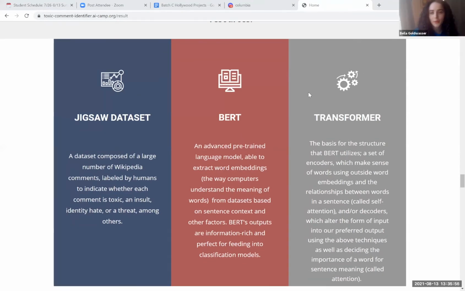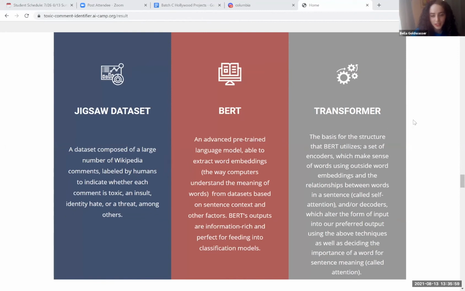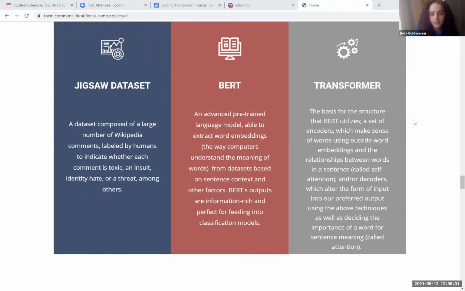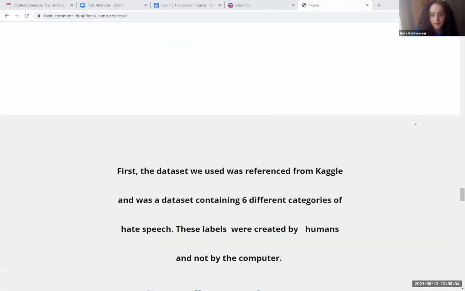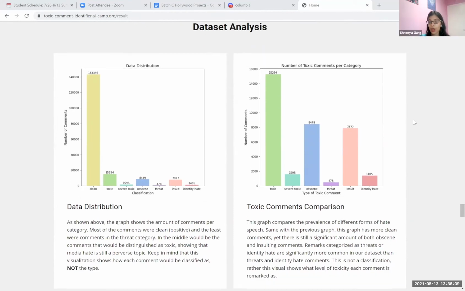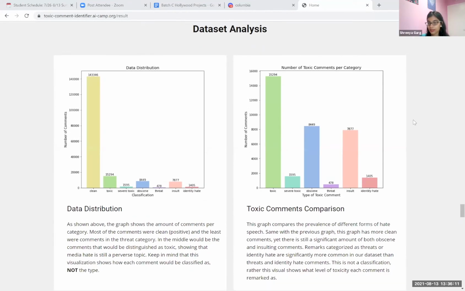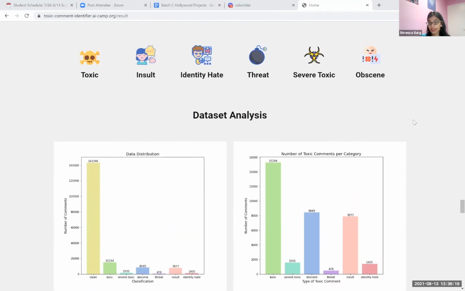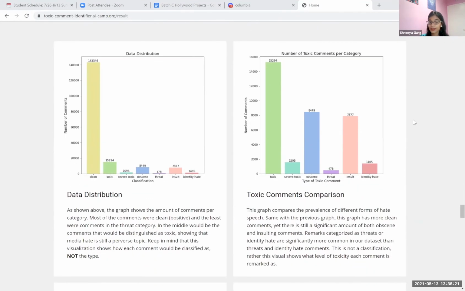This is just a little bit more in-depth information about BERT. Our dataset had comments that were classified into 6 different categories: toxic, severe toxic, threat, insult, identity hate, and obscene. If the comment fell under none of these categories, it is considered clean. As displayed by this pie chart, most of the 159,571 comments that our data was trained on fell into none of these 6 categories. Only 10% of all the comments had any level of toxicity.